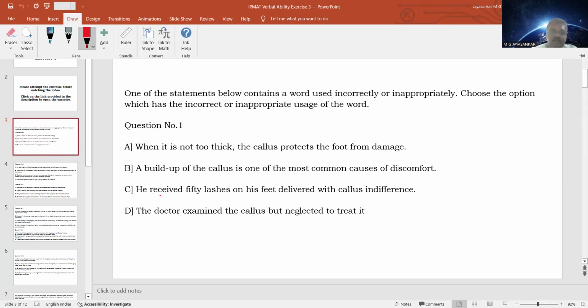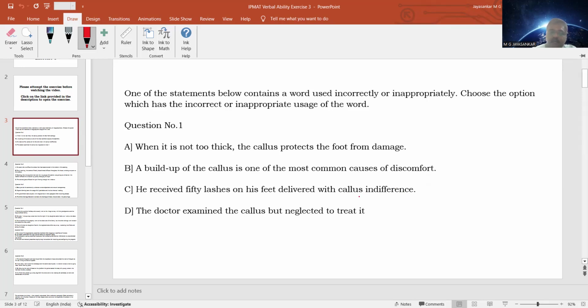Option C: he received 50 lashes on his feet delivered with callus indifference. Here there seems to be a problem. He got lashed on his feet 50 times and delivered with callus indifference. If callus is a part of the body, how can it describe a noun? Indifference is a noun; indifference means insensitivity or lack of care. So how can a body part be used to describe the indifference? It cannot be used as an adjective.